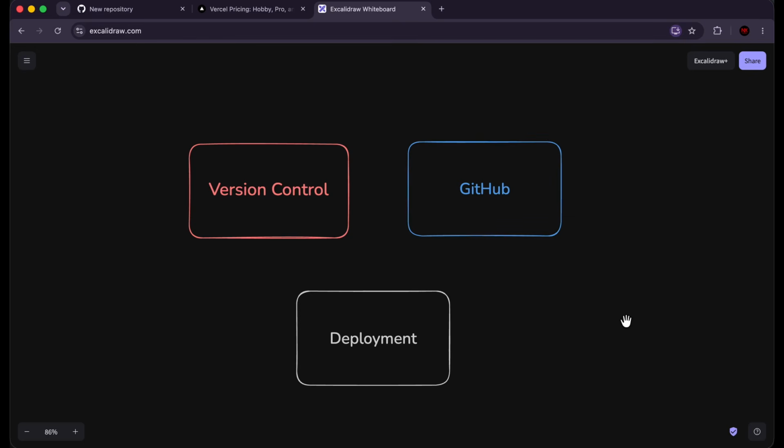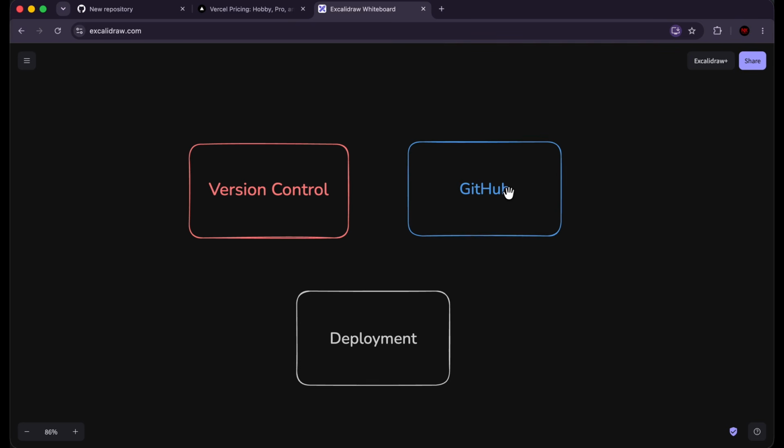Now let's talk about GitHub, which is very important for two reasons. The first is that right now, we've been building applications locally on our own computer, and we've been hosting them and running them locally on our browser. But what we want now is other people should also be able to access our applications on the web. And in order to do that, we must deploy and publish our applications. And in the process of deployment, we need to use GitHub. We need to push our code to GitHub. I'm going to explain what all this means in just a second.